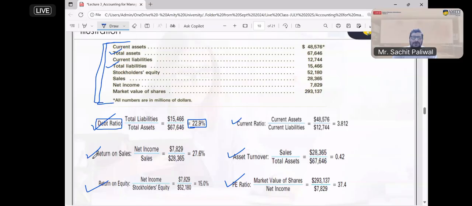Clear? Now, return on sale. What do you understand by this term return?